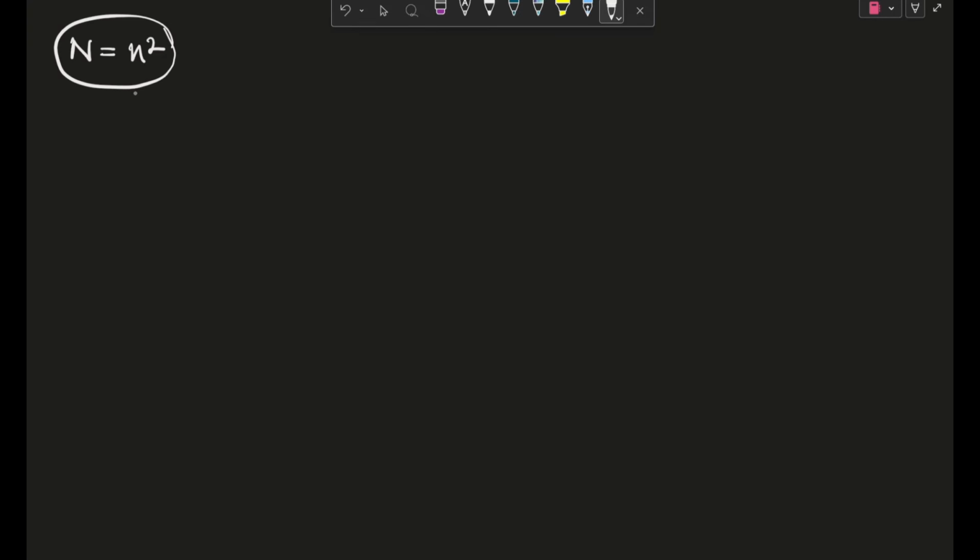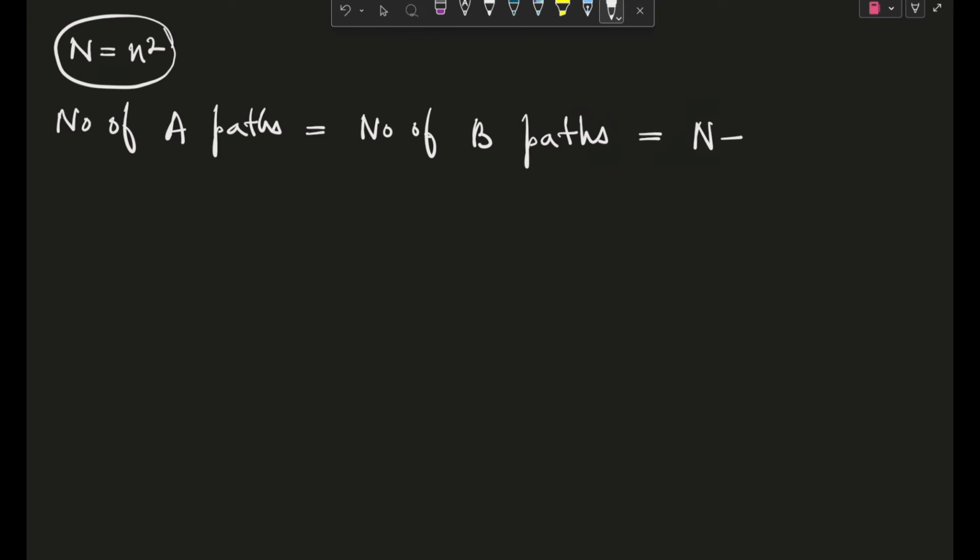Capital N minus k, and here we are putting capital N equals n square because that is what is given. So the number of company A paths will actually be equal to the number of company B paths, equal to capital N minus k. Okay,